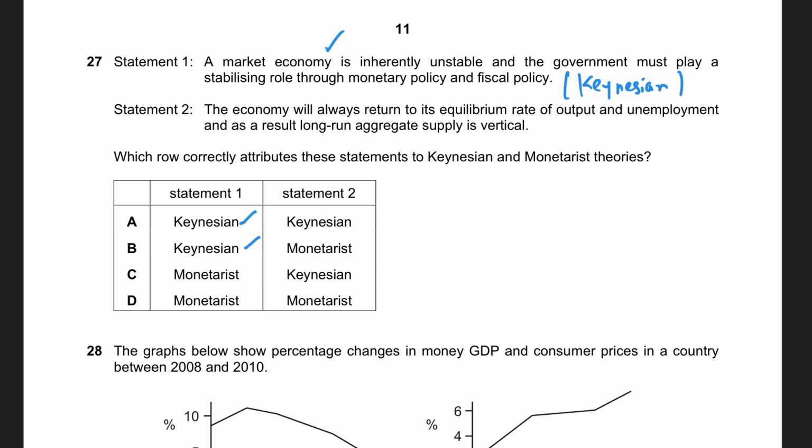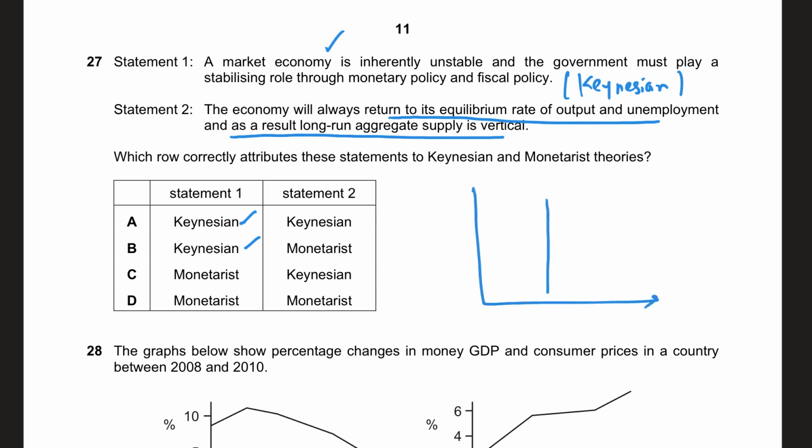On the other hand, the economy will return to the equilibrium rate of output and unemployment as a result of the long run aggregate supply curve being vertical. The LRAS like this is basically the monetarist claim. So that's why B is the right answer. And by the way, classical economists also have a similar view in that context. So that's why monetarists and classical belong to a similar school of thought, because the classical school of thought is Adam Smith, and monetarists are strong believers of market forces of demand and supply.